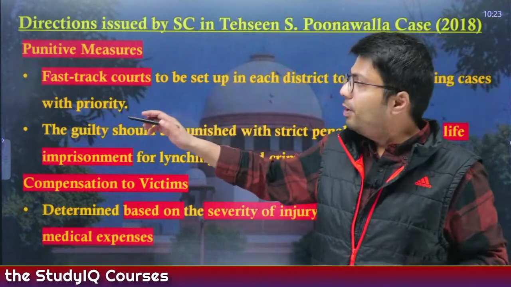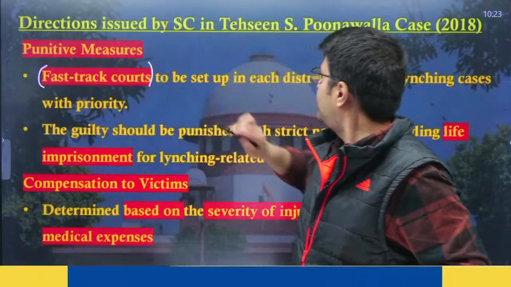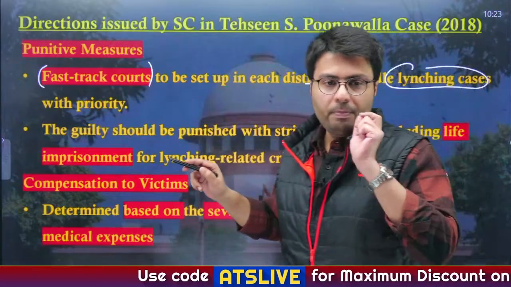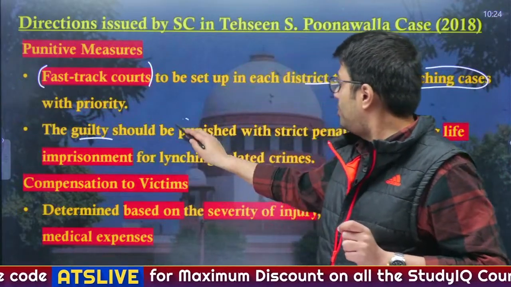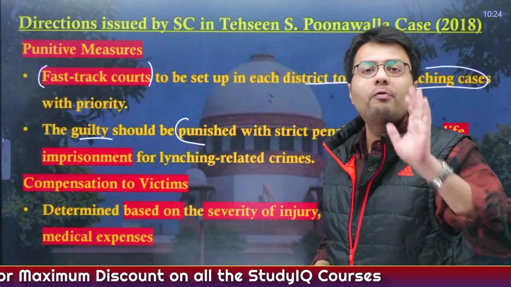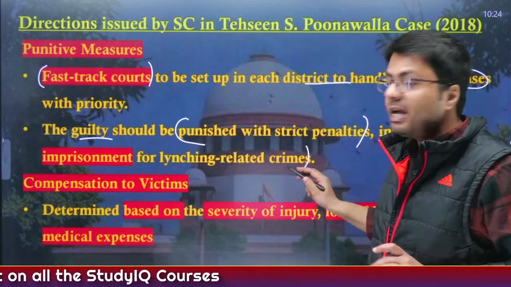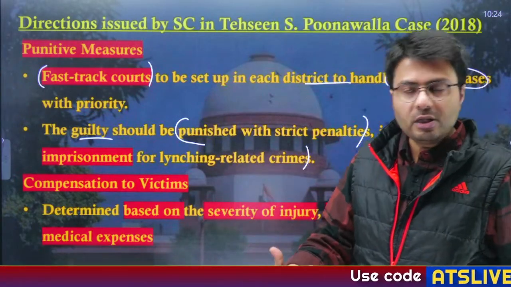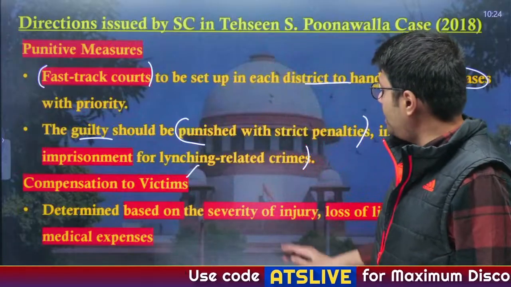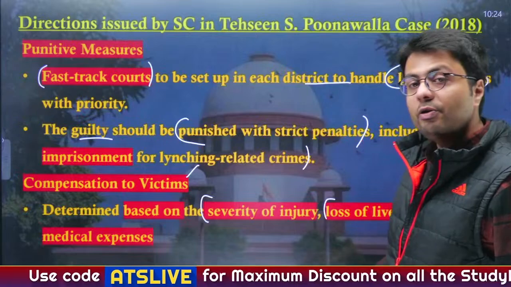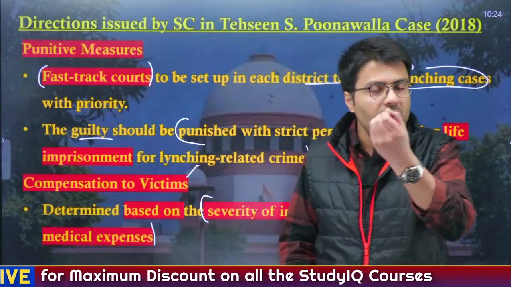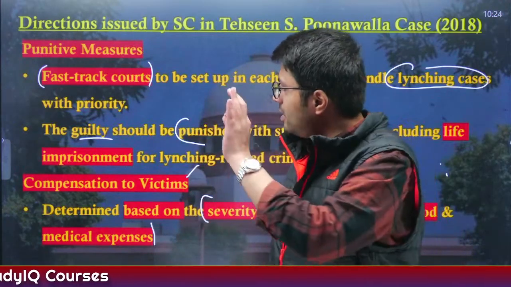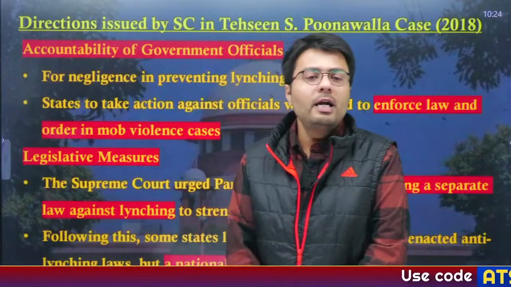And to punish those people, first of all, fast track courts will be set up in each district, and these will handle the mob lynching cases with priority. Also, the guilty should be punished with strict penalties, including the provision for life imprisonment for any crimes related to mob lynching incidences. And also, victims of these mob lynching incidences need to be compensated based on the severity of injury, loss of livelihood, and also how much medical expenses they need to spend in order to get themselves treated in the hospital or healthcare facilities. So these are the suggestions that were made by the Supreme Court relating to mob lynching incidences.